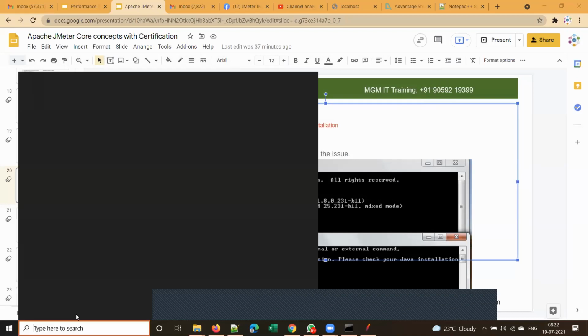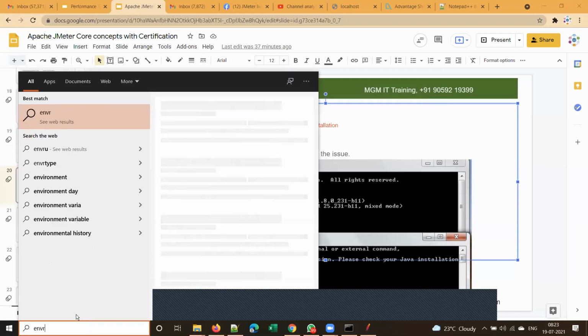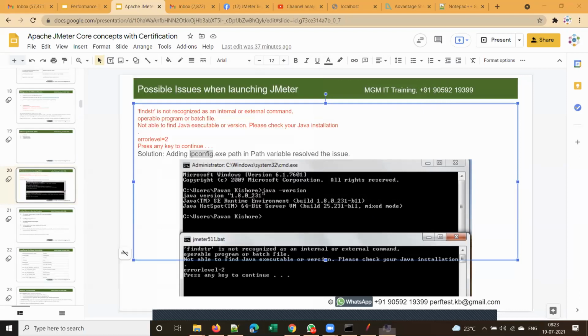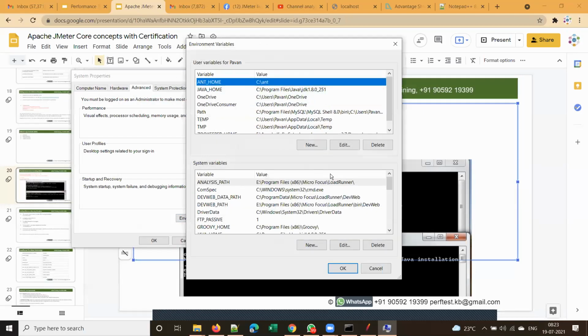In environment variables, you have two things: system variables and user variables. We'll slowly learn everything. I have some new joiners, so I don't want to confuse them with too many inputs at the moment. Those who are already aware, there are user variables and system variables. This is simple to understand. User variables: on any computer, we can create multiple users or user profiles. I hope everyone is aware of that.